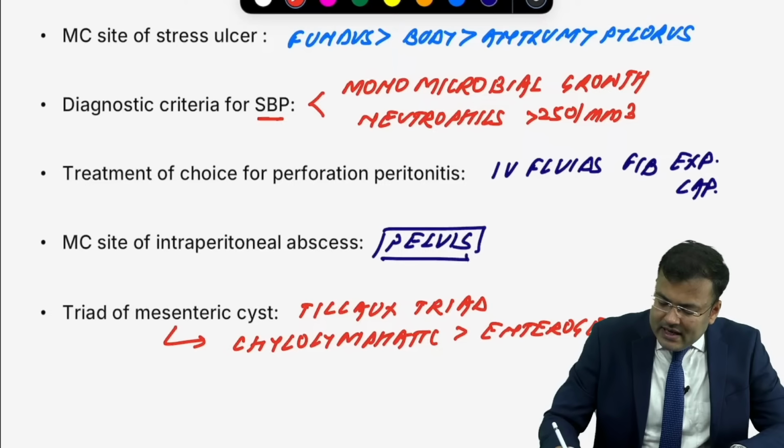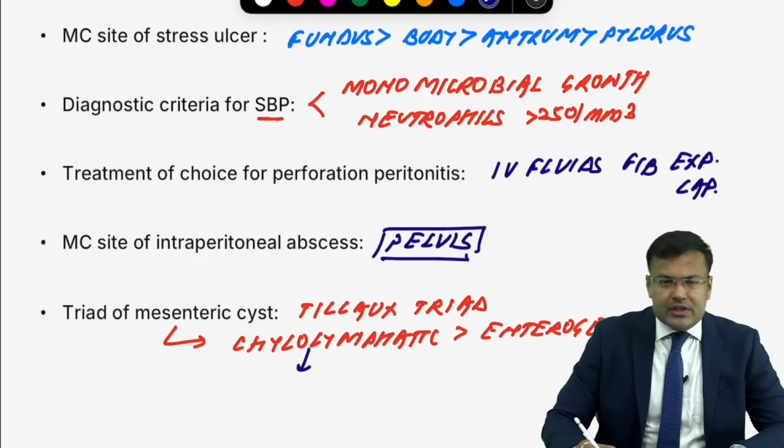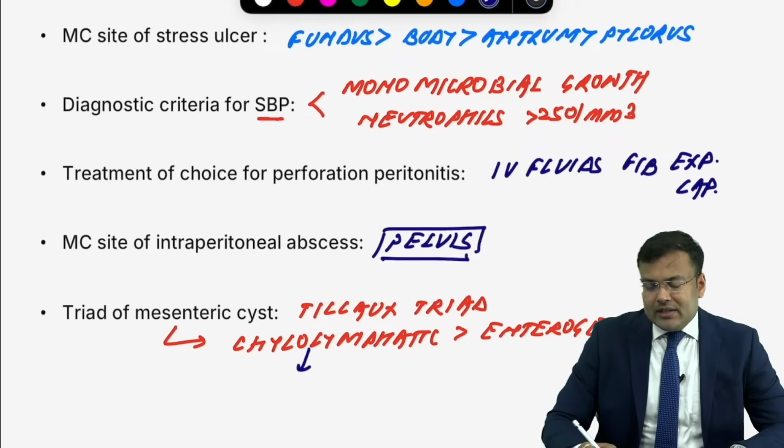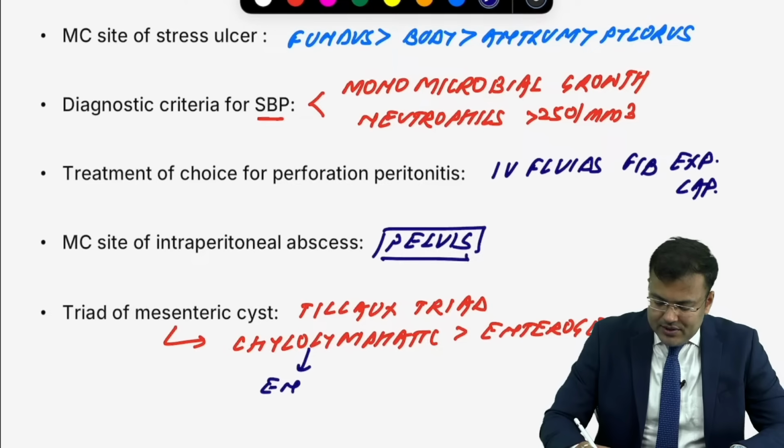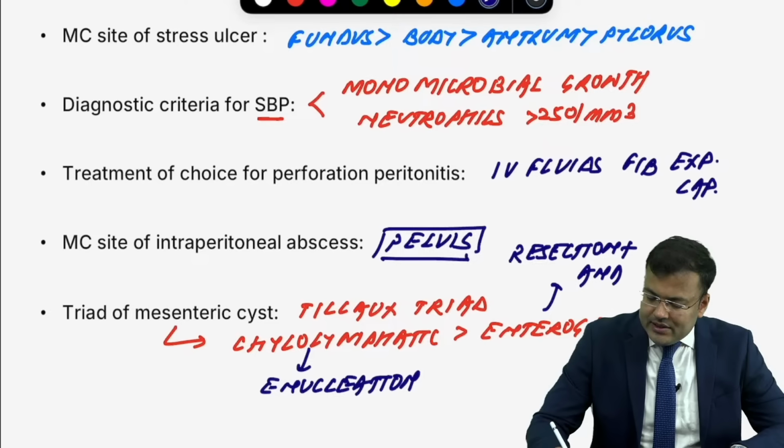Another question which is asked: what is the treatment of choice? For chylolymphatic cyst, since there is no shared wall and no shared vascular supply, we can go for enucleation. And for enterogenous cyst, what do we do? We go for resection plus anastomosis.